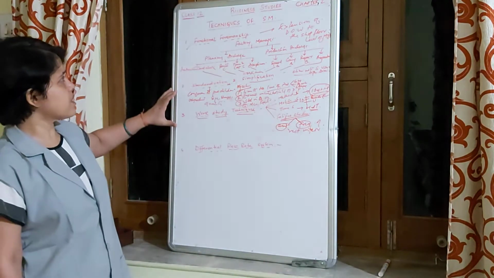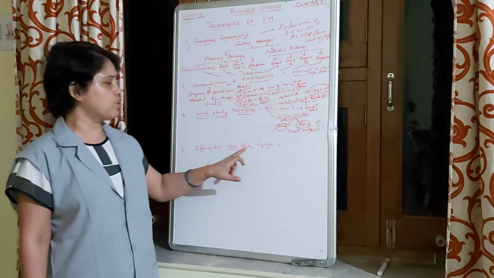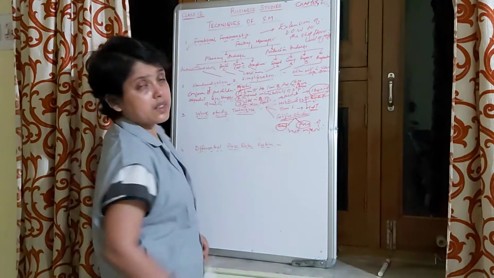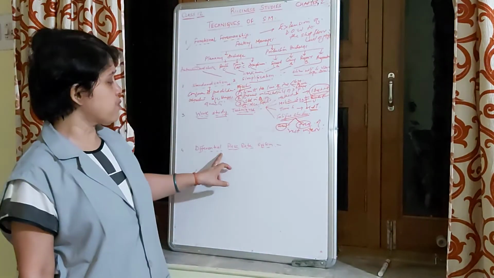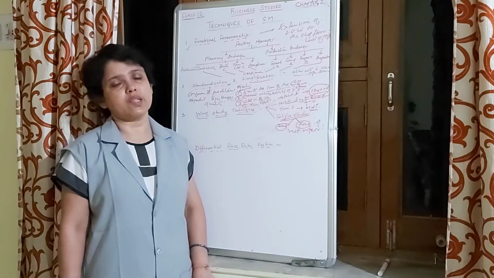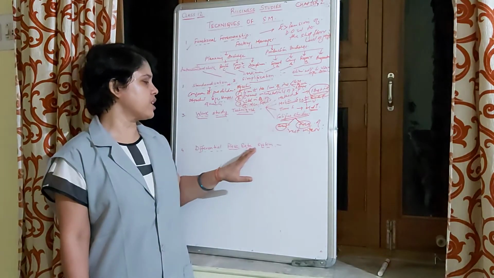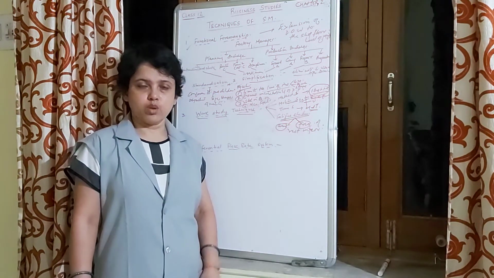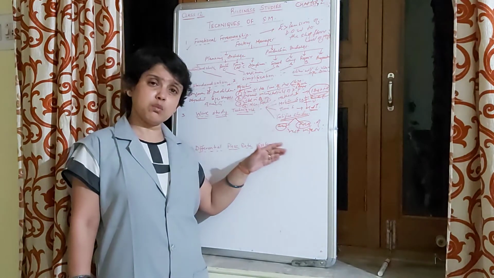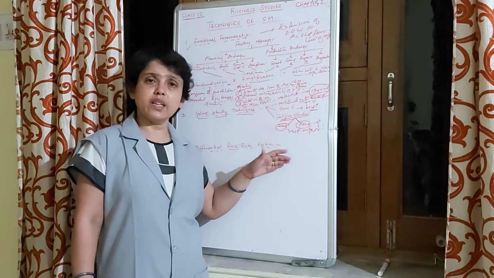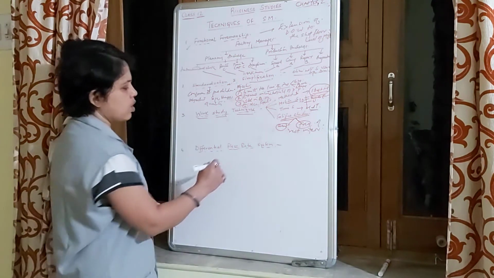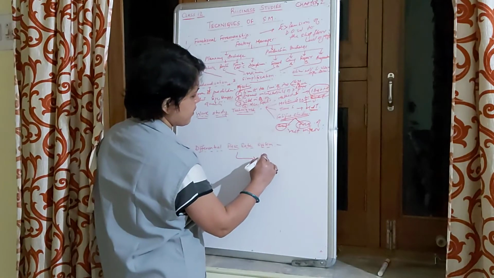So these were some of the techniques. Finally, he also talked about the differential piece rate system. It is a difference in the system of wage payment between efficient and inefficient workers. This is what is called the differential piece rate system. So the efficient workers will be paid more wages as compared to the inefficient workers. And this technique always acts as a motivator.